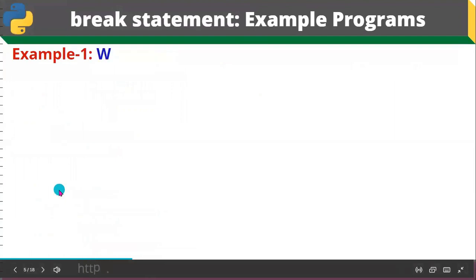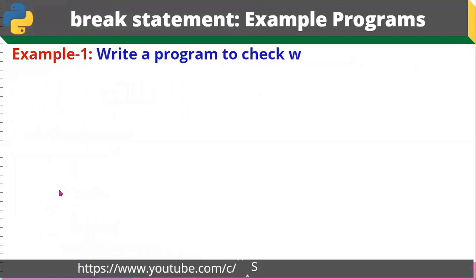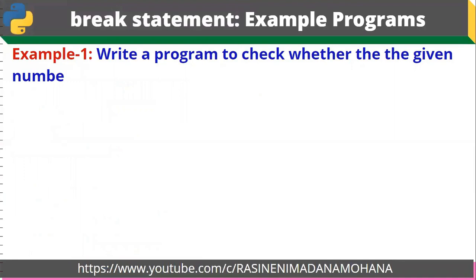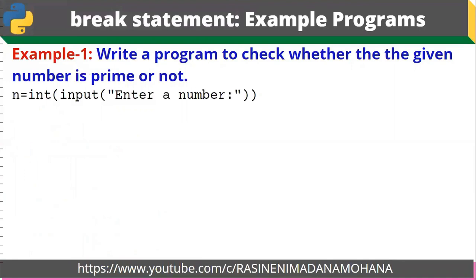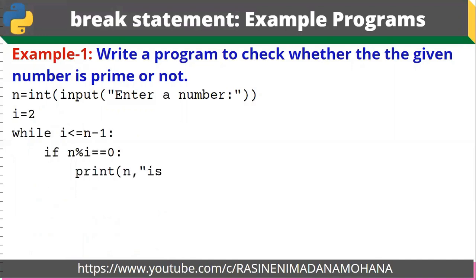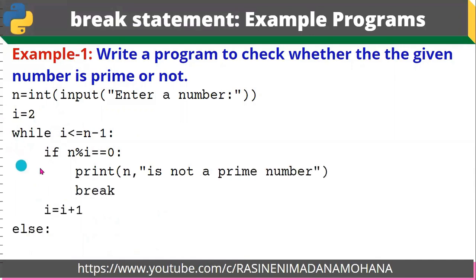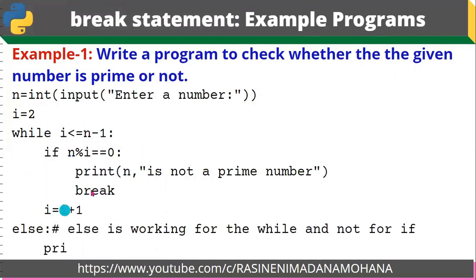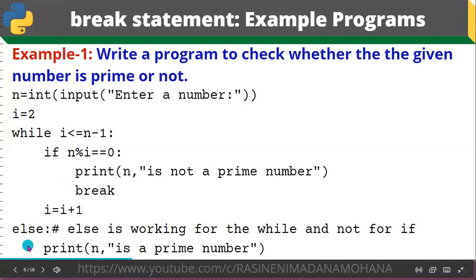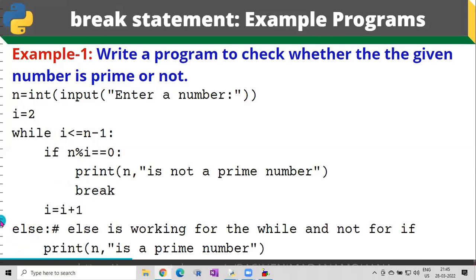Here you can see in the program, we are having a while loop and also an else part. So the use of the break statement: what is the use of the break statement here? To terminate the loop without executing the else part. Here in the while loop, we have given the condition for not a prime number. Whenever this condition fails, it comes to the else part, then the output is n is a prime number. Okay, let us demonstrate this program